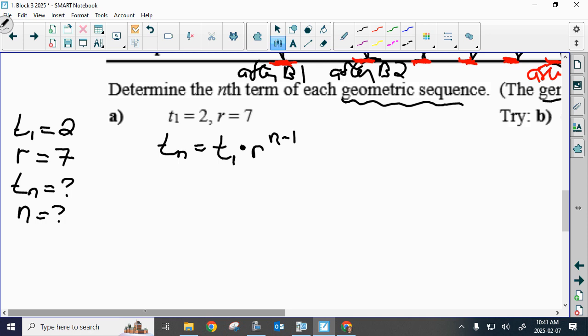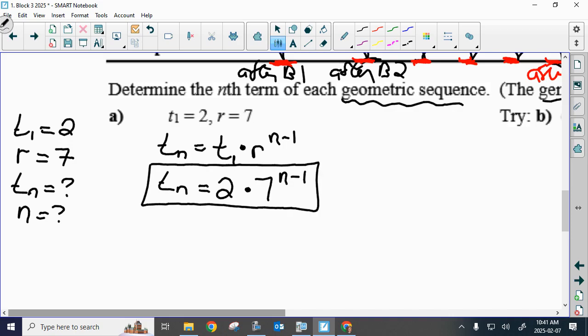This is your explicit formula to represent this sequence. And all we have to do is plug in T1 and the common ratio, and I can't simplify anything. There's no need for simplification. There's nothing to be simplified. This is the formula for this particular sequence, and it happens to be geometric, and that's it. These are not the same base, so I can't use my exponent laws to simplify. We're done.